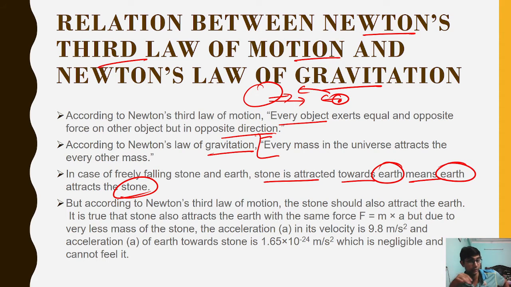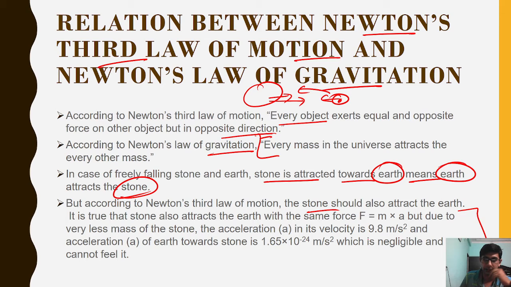But is the Earth also moving toward this one? Yes, this is true. The Earth and this pen holder are both attracted toward each other, meaning they are moving toward each other. But the mass of the Earth is so big that we can't observe its motion. According to Newton's third law of motion, the stone should also attract the Earth, and this is the same thing we have discussed.